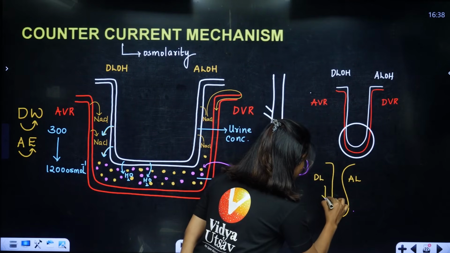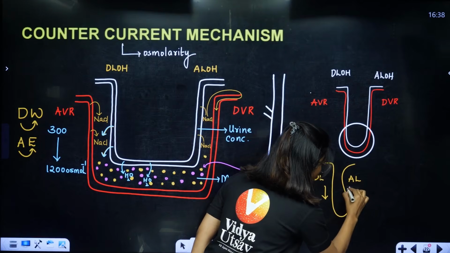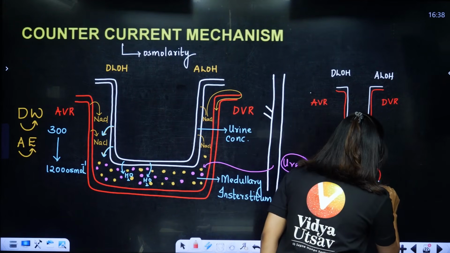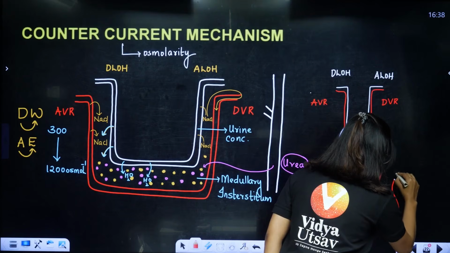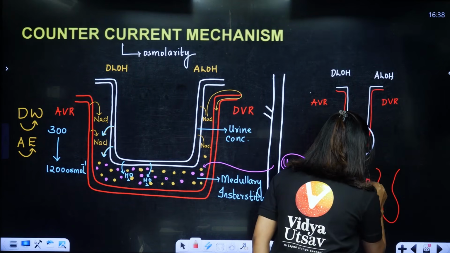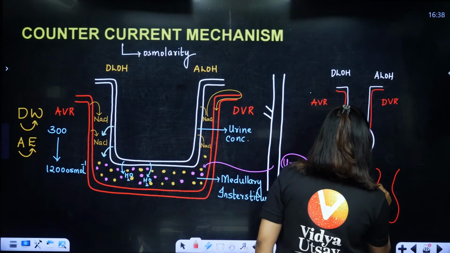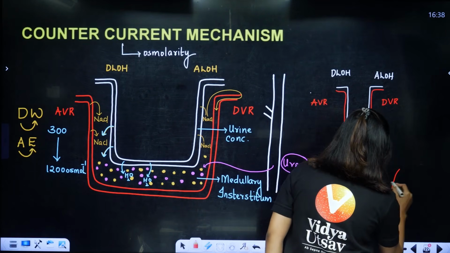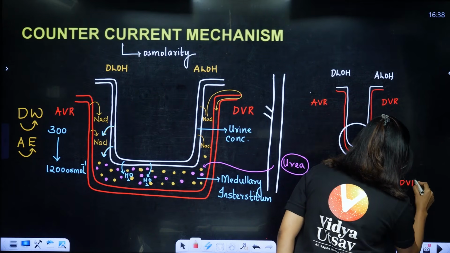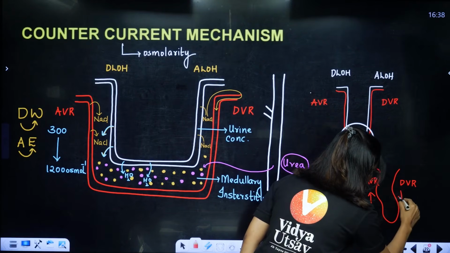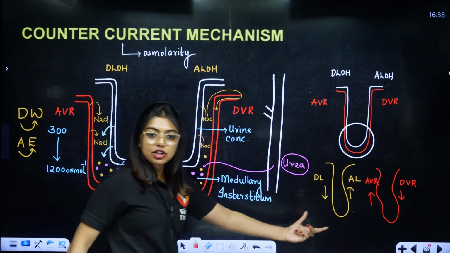Because in here fluid is flowing like this, here fluid is flowing above. Then the vasa recta, students, what is happening in the vasa recta? Here we have ascending vasa recta, here we have descending vasa recta. Again here also fluid is moving up, here the fluid is coming down. So here also it is in the opposite direction.